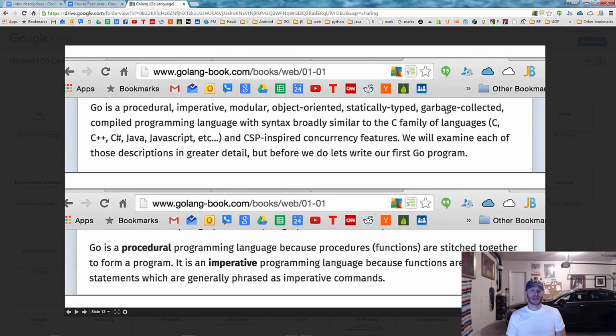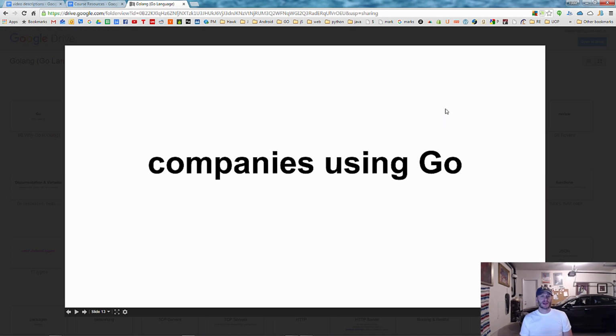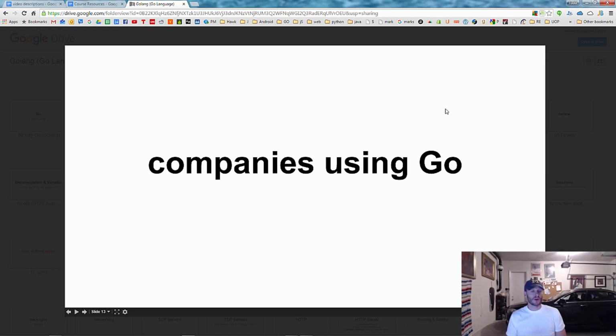And then here's one more from Caleb Doxey's book, which has a lot of the buzzwords for how you would categorize this language. So you could stop the video right here too and take a look at that. So here are some companies who are using Go, right? Because why learn a language if nobody's using it?